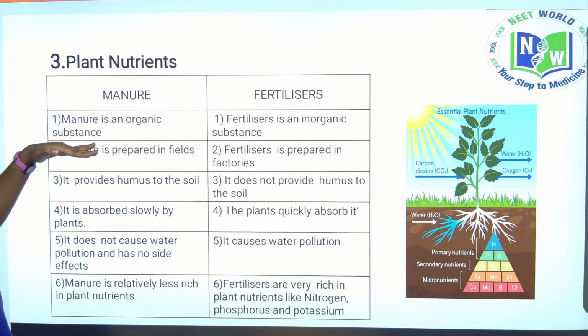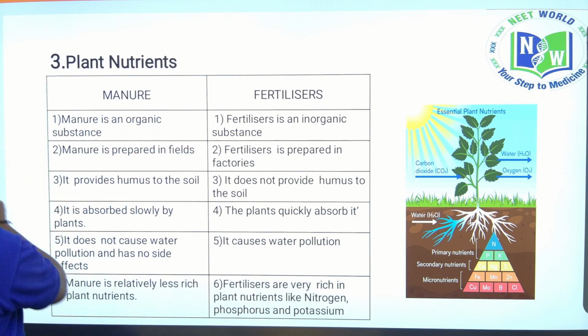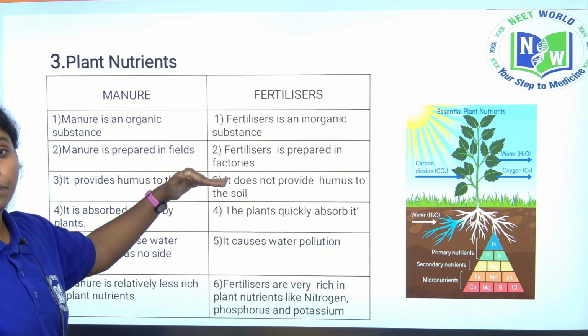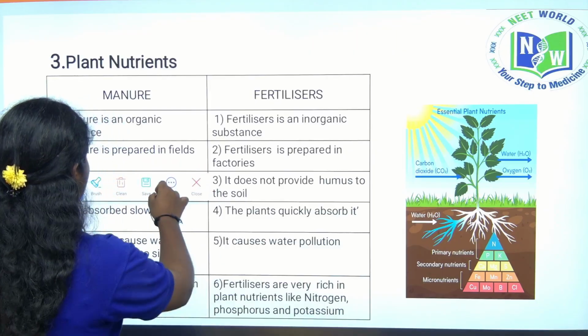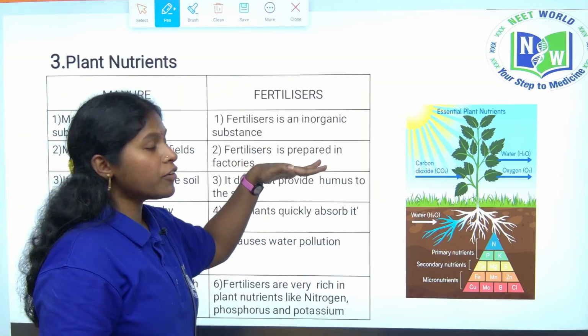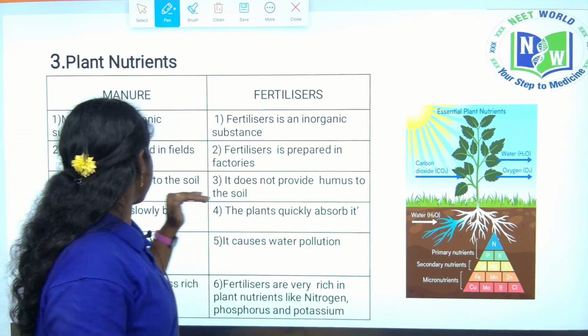Manure is an organic substance. What is meant by organic? Organic means natural. Fertilizers are inorganic substances, which means they are artificially made. Manure is prepared in fields, from cow dung, vegetable wastes and so on. Fertilizers are prepared in industries.